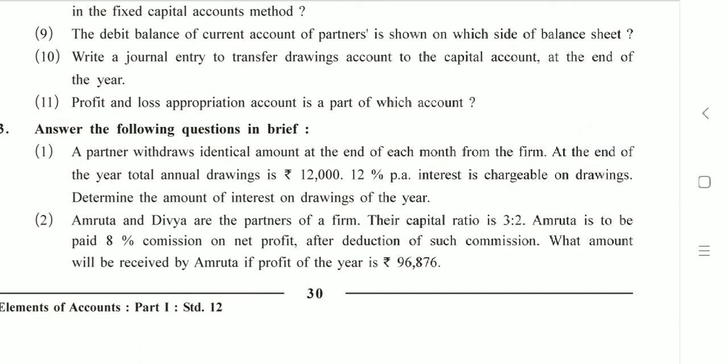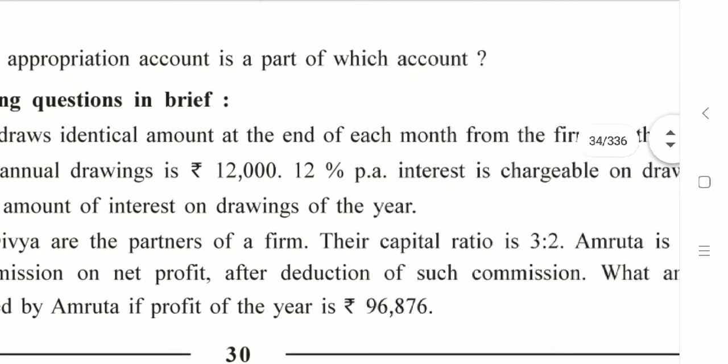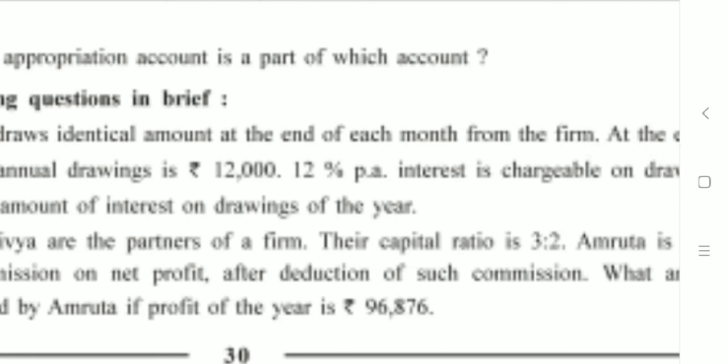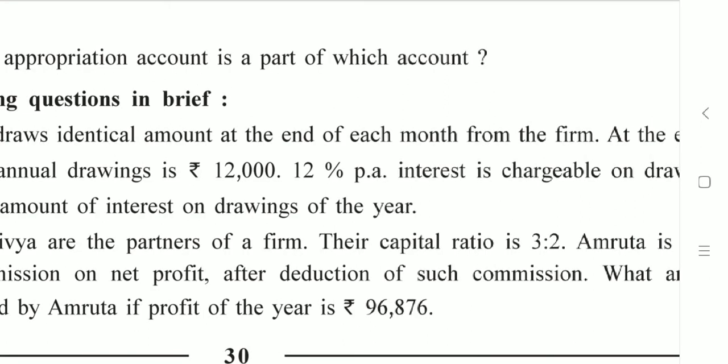So a partner has withdrawn 1,000 at the end of each month. Mark these words: end of each month. Whenever an amount is withdrawn by the partner at the end of each month, what is the number of years that you consider? N equals 66 by 12.